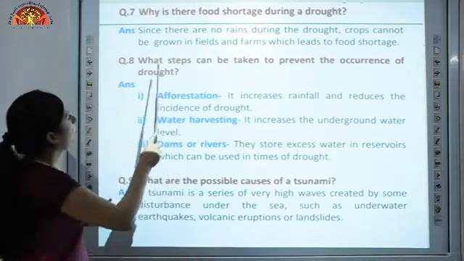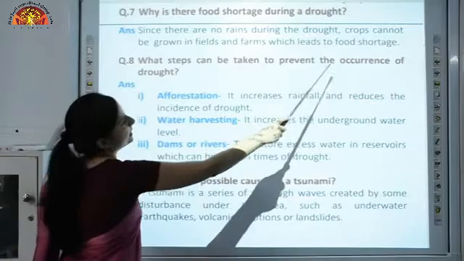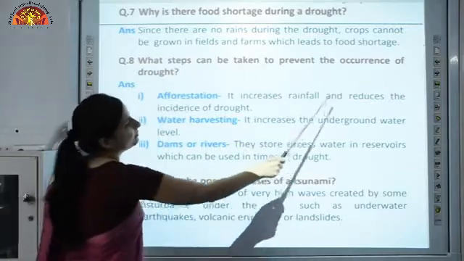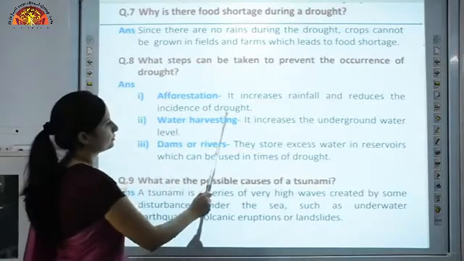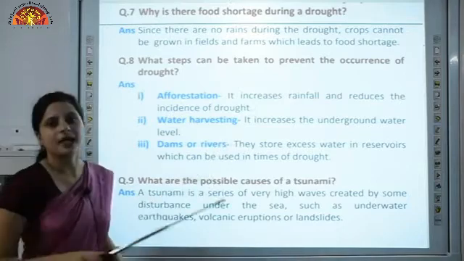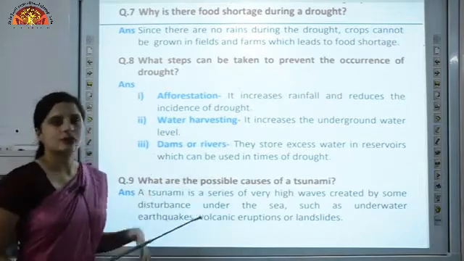What steps can be taken to prevent the occurrence of drought? Afforestation, it increases the rainfall and reduces the incidence of drought. Planting more and more trees will increase the rainfall and it will reduce the incidence of drought.